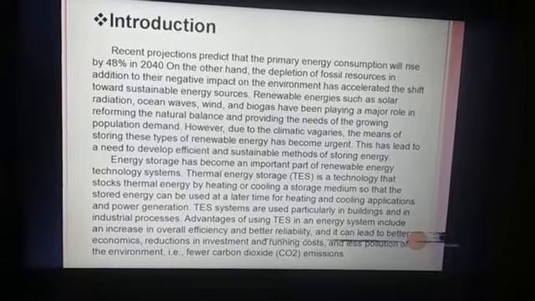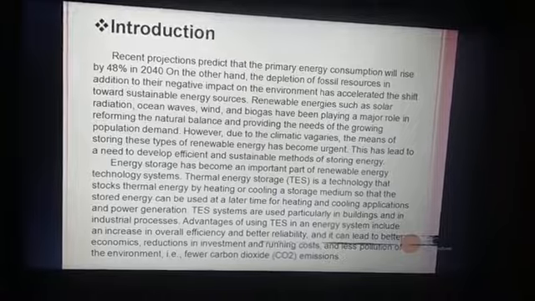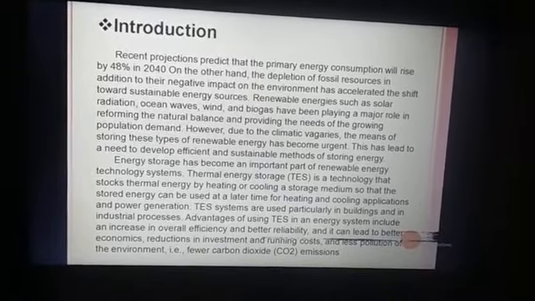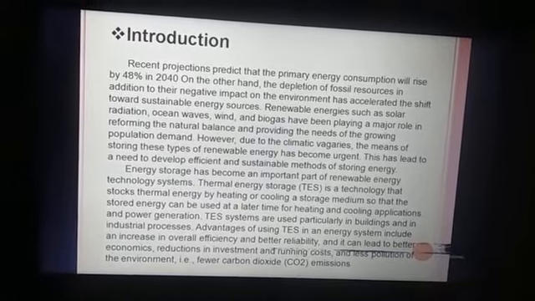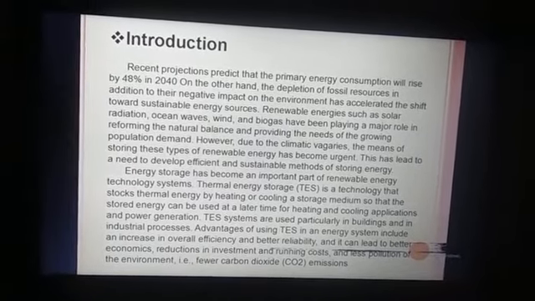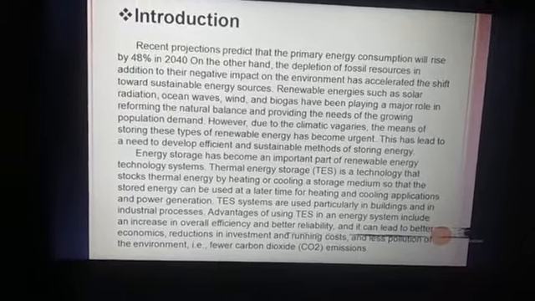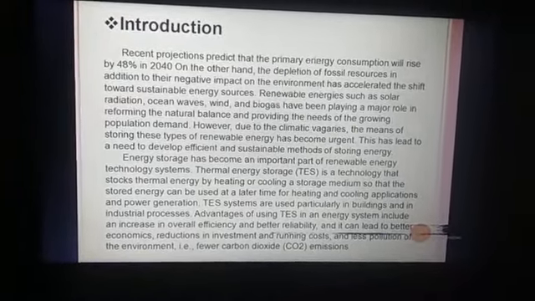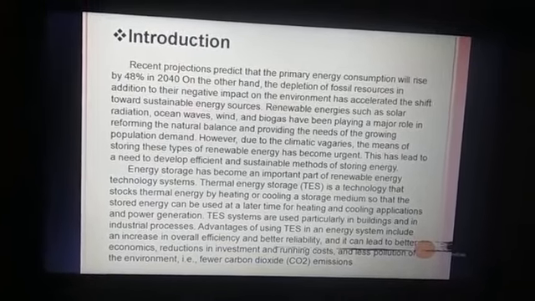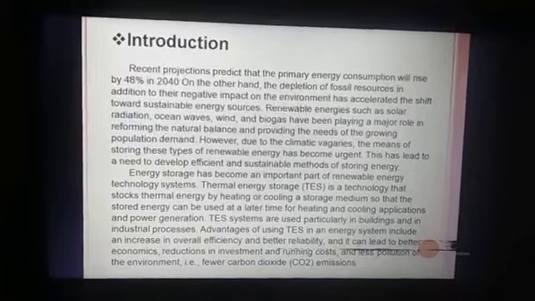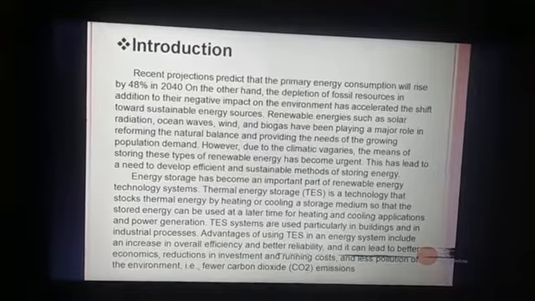Renewable energy such as solar radiation, ocean waves, wind and biogas has played a major role in reforming natural balance and providing for the needs of a growing population. However, due to climatic vagaries, the means of storing this type of renewable energy has become urgent. This has led to the need to develop an efficient and sustainable method of storing energy.